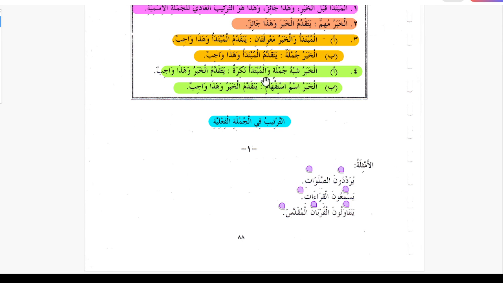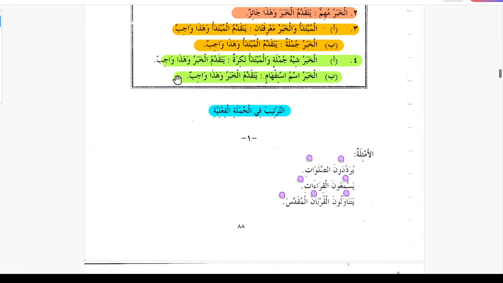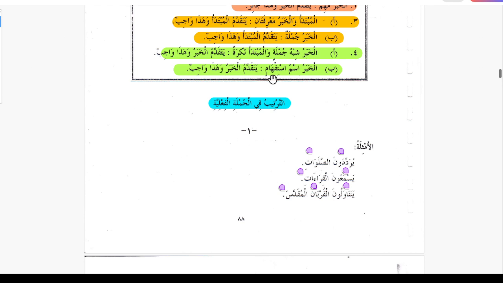Al-khabaru shibu jumla wal mubtada nakira. Normally mubtada is definite, but if mubtada is indefinite, is nakira, and the khabar is a shibu jumla, then khabar will come before. Yataqaddamu khabru wa hadha wajibun, and this is a must. Al khabru ismu istifham yataqaddamu khabru wa hadha wajibun. If the khabar is ismu istifham, a noun for questioning, like the example of ma, then khabar will come before, and it is a must.